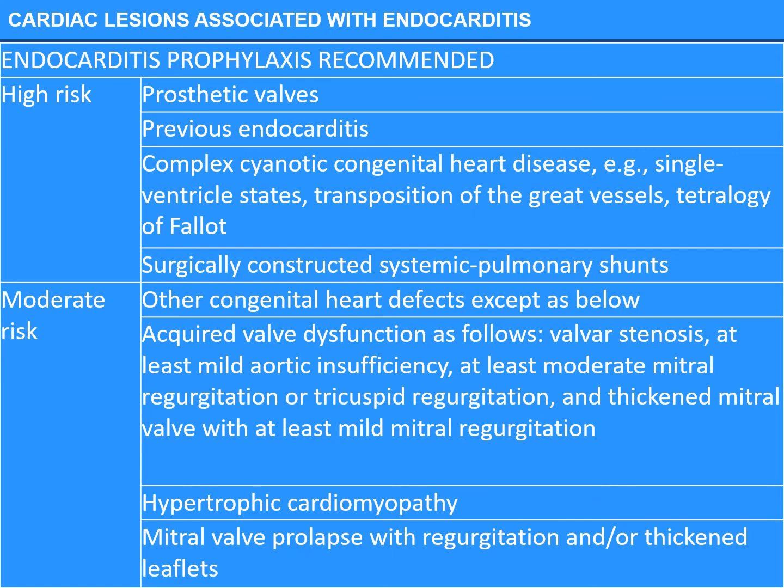If the patient has congenital heart disease except valvular stenosis, in which there are fewer chances, at least mild aortic insufficiency, at least moderate mitral regurgitation or tricuspid regurgitation, and thickened mitral valves with at least mild mitral regurgitation. If the patient has hypertrophic cardiomyopathy, again moderate risk. If there is a mitral valve prolapse with regurgitation or thickening leaflets, again there is a moderate risk of endocarditis.